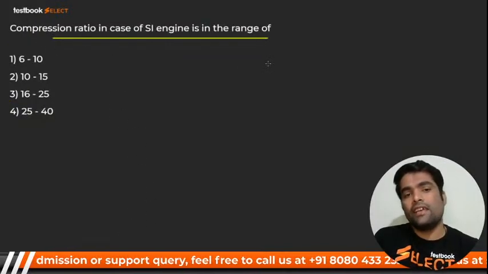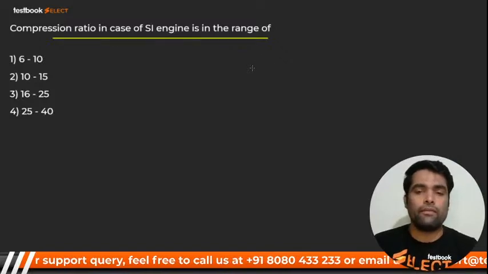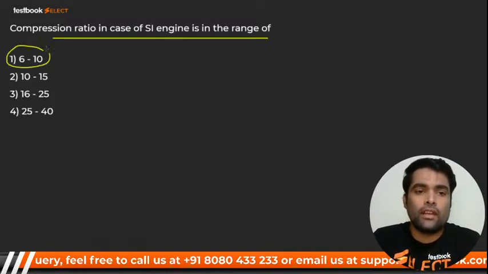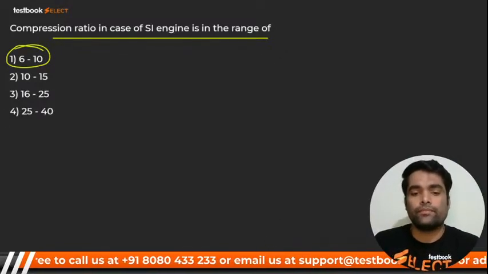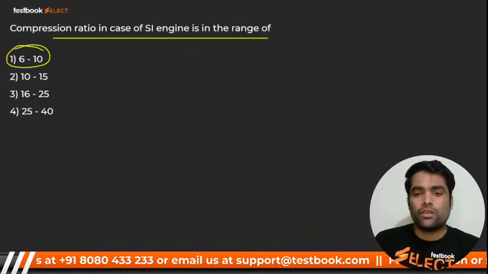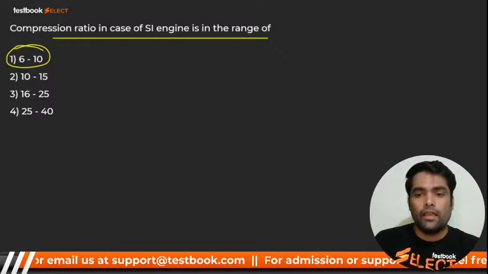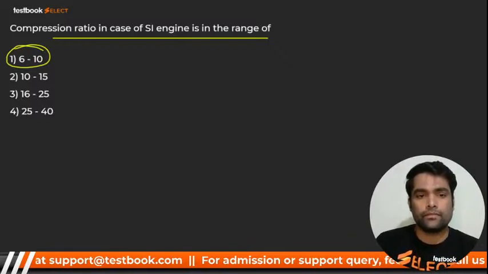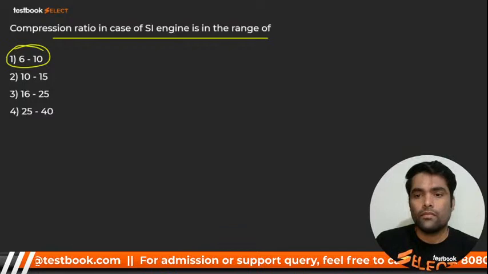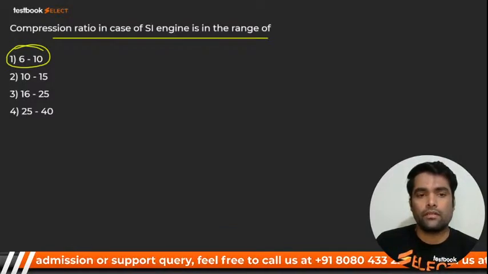Compression ratio of SI engine. It should be in the range of, guys, please tell me. It is 6 to 10. How much, children? 6 to 10. Very good. Here we go for next.